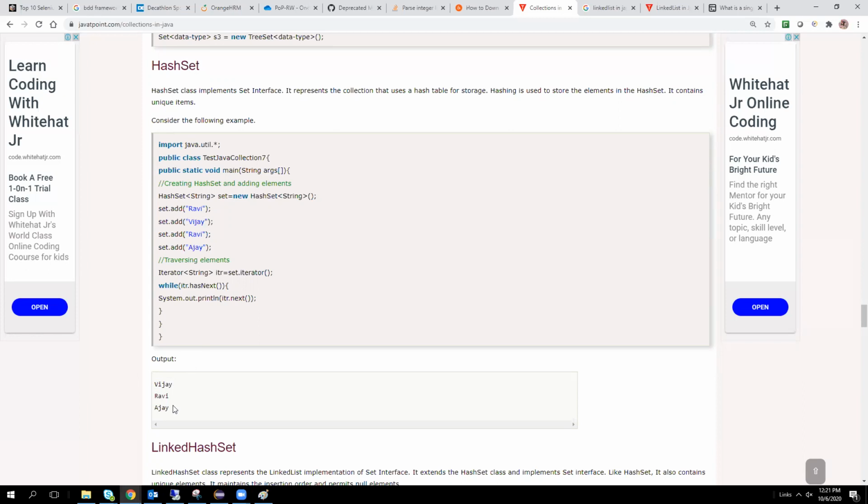Sonam, I want to know which Ravi was given in the output, the first one or the third one? How can I know that? You can't predict that. That will happen through the hash algorithm. The name is given randomly. Another time you run this code, it may give Ajay, Ravi, Vijay like that.